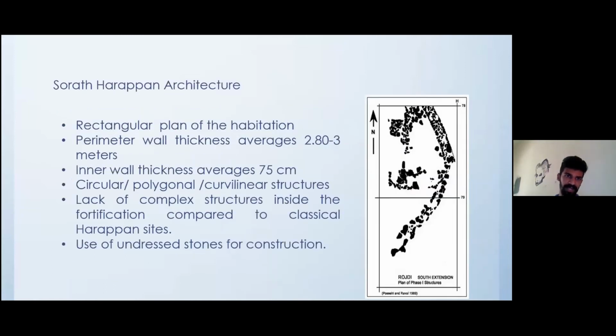The Sorath Harappan architecture features a rectangular plan of the habitation, with perimeter wall thickness averaging 2.80 to 3 meters and inner wall thickness averaging 75 centimeters. Circular, polygonal, and curvilinear structures were noticed during this period. Lack of complex structures inside the fortification compared to classical Harappan sites was the major feature in Sorath Harappan architecture. Use of undressed stone for construction is also noticed in Sorath Harappan sites.